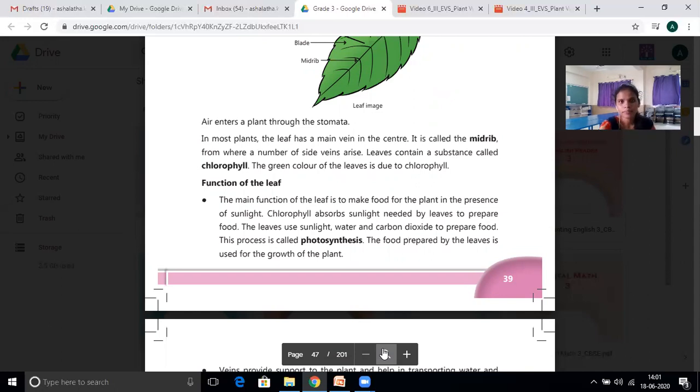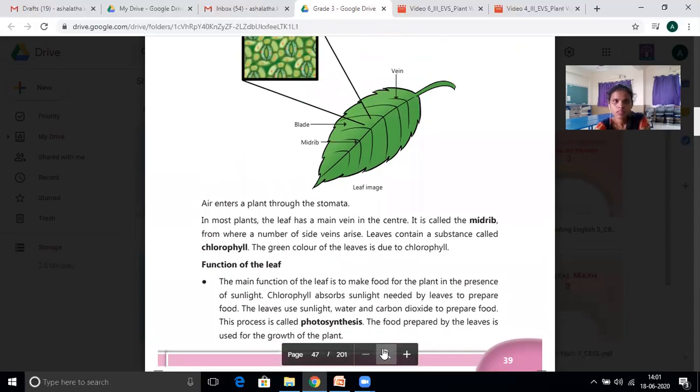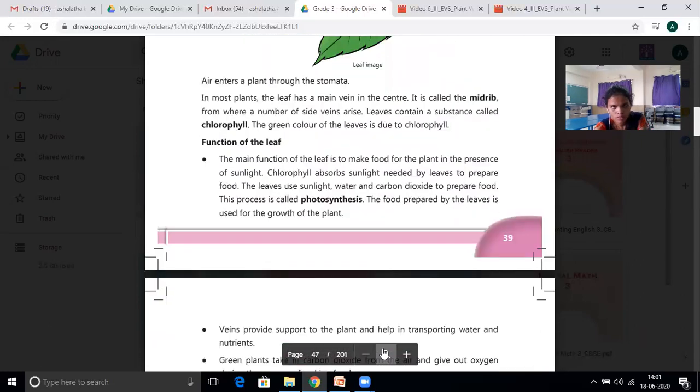And see here, the leaves use sunlight, water and carbon dioxide to prepare food. This process is called photosynthesis. See, the preparation of food, that is called photosynthesis.